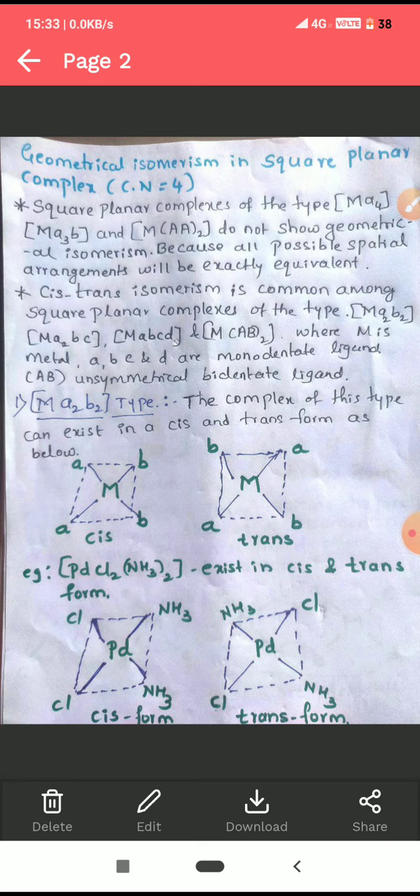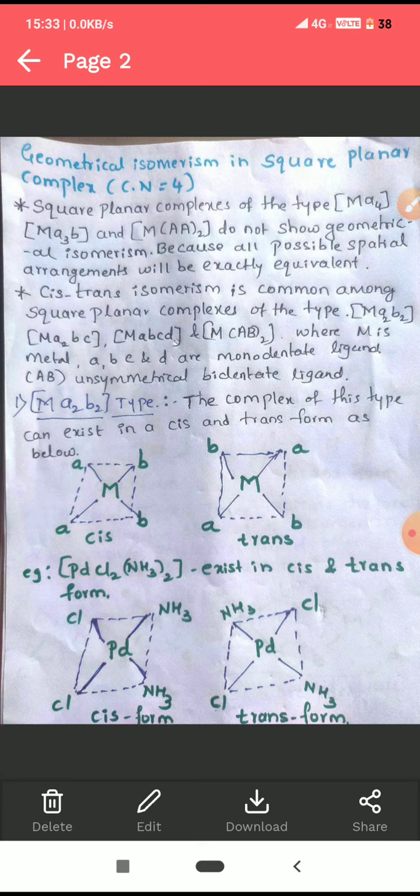First, we are going to see the examples for MA2B2 type. The complexes of this type can exist in two forms. One is cis form, another is trans form. Here A and B are monodentate ligands. A2, B2 means there are two kinds of ligands. A is one kind of ligand, B is another kind of ligand.